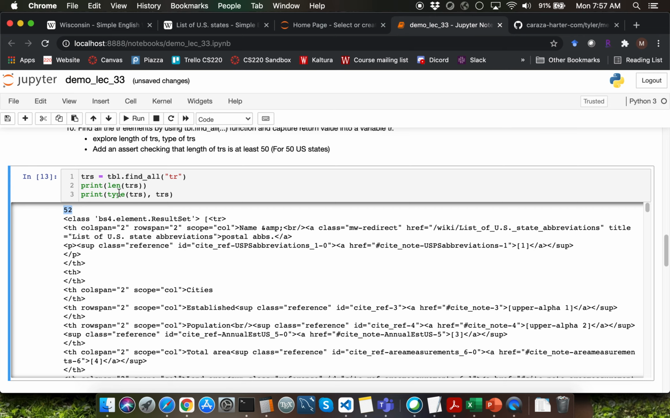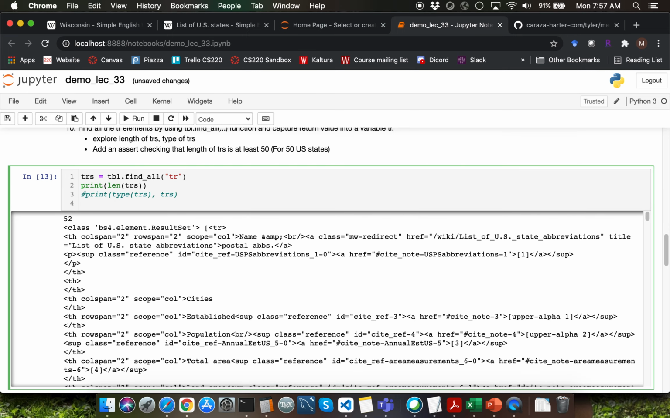Observe that we are getting 52 for length of trs. This better be greater than 50 because we have 50 states within the US. And the type here is going to be ResultSet one more time because you are going to get a list of the document object instances which represent individual tr tags. And if we display the trs, notice that you're getting a list because you have the open square bracket, and then every item within the list is going to be an individual tr tag. Let me go ahead and comment out this last print function call.